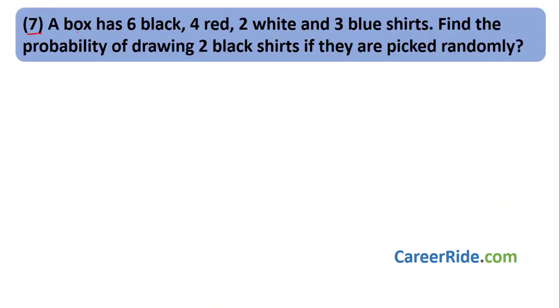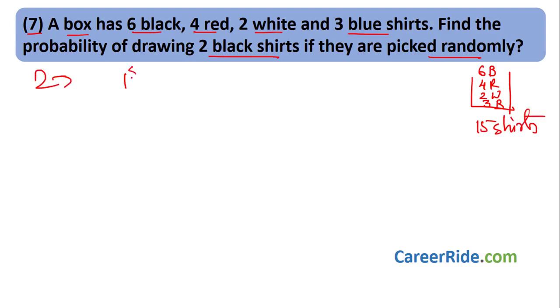Question number 7. A box has 6 black, 4 red, 2 white and 3 blue shirts. Find the probability of drawing 2 black shirts if they are picked randomly. So there is a box with 6 black, 4 red, 2 white and 3 blue shirts. In total there are 6 plus 4, 10, 12, 15 shirts. This is the total. We have to draw 2 shirts, first shirt and then the second shirt. Do not replace it.